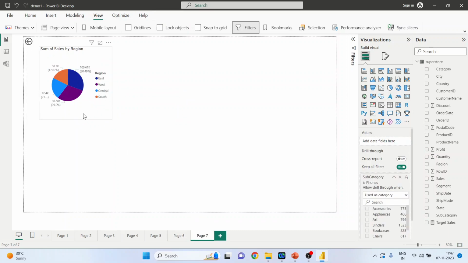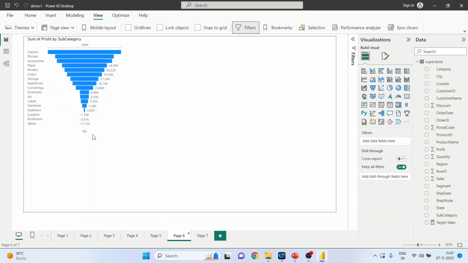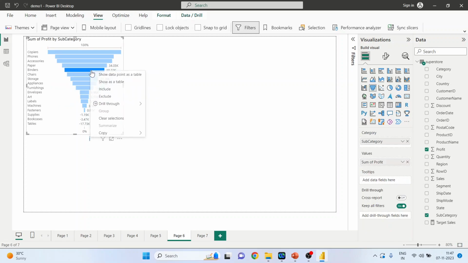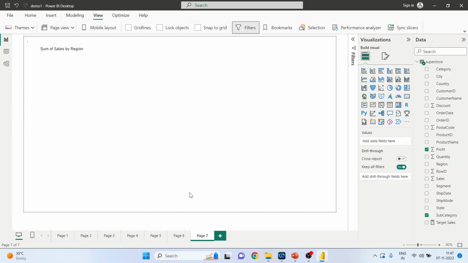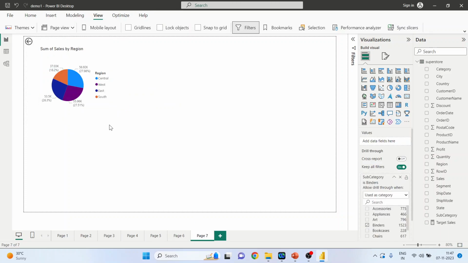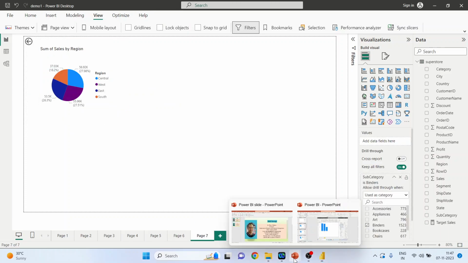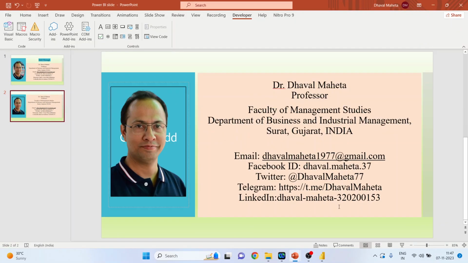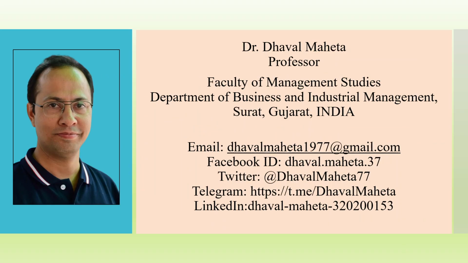Just see here. Let's go back. Page 6, binders, drill through page 7 is reflected here on page 7. So this was all about drill through in Power BI.